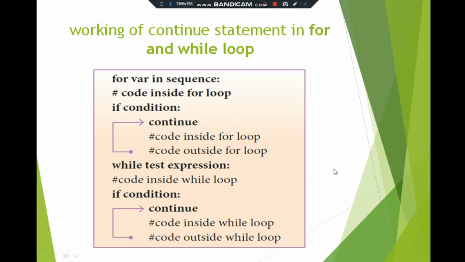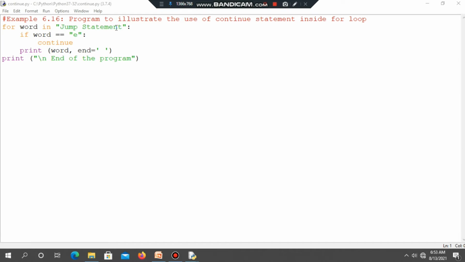Now you can see examples in Python code for better understanding of the continue statement. In this example program, we illustrate the use of the continue statement inside the for loop. The first statement is: for word in "jump statement". Here word is the counter variable and it takes the sequence of characters from the string.